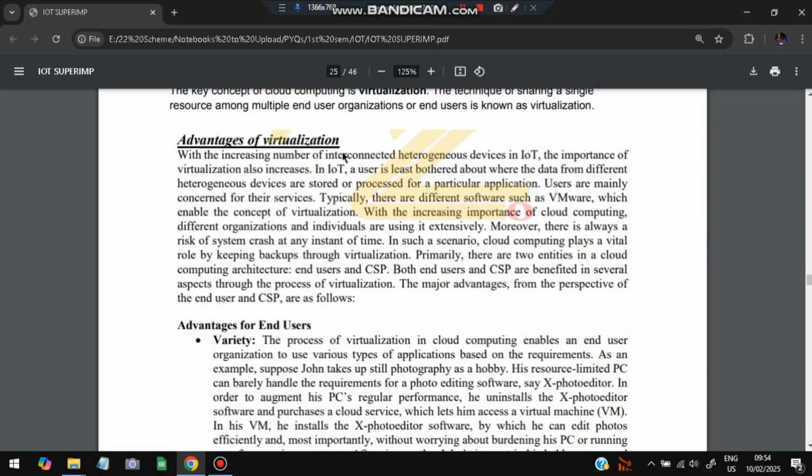What are the advantages of virtualization? Mainly two key players are here: first is the end user and second is the CSP.